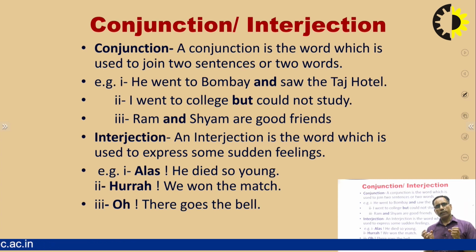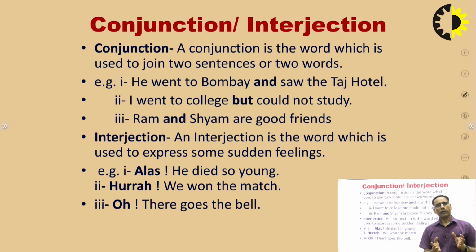So they are also known as connecting words. Again, if we study deeply, so many conjunctions and their types are there: and, or, either or, neither nor, so, therefore, but, yet, still. Categories are there and many conjunctions are there.